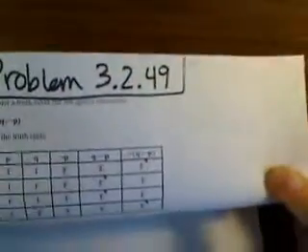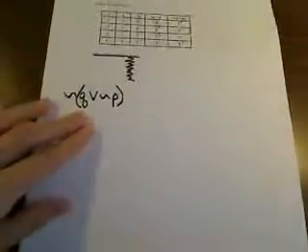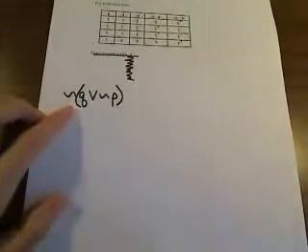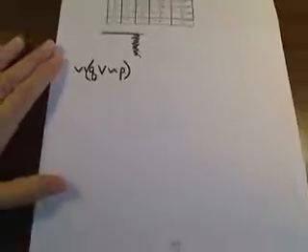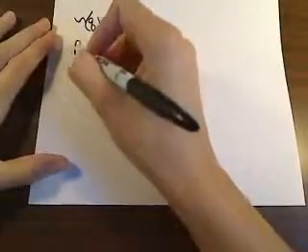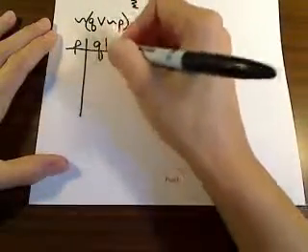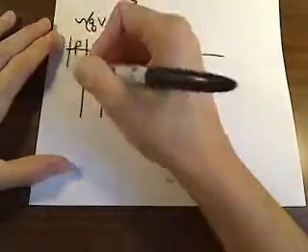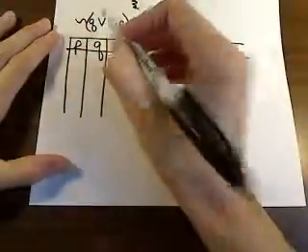All right, so this is problem 3.2.49, and they're asking us essentially to construct a truth table for this argument right here, for the given statement. Okay, so really what we need to do, we just have P and Q in the problem, so we're going to start with a P column and then also a Q column. Okay, and then we're going to build this right here.